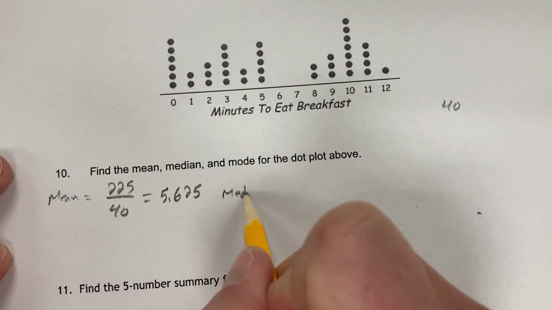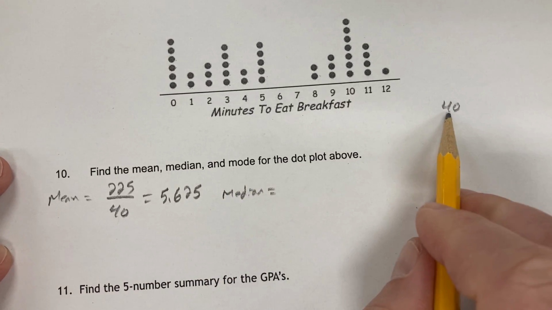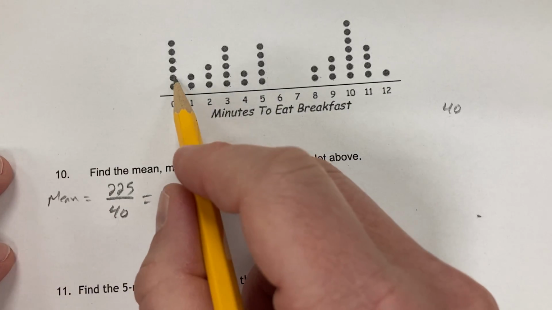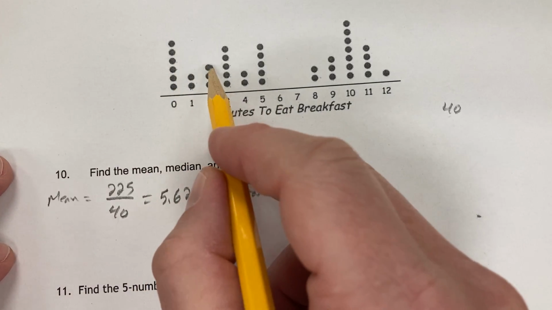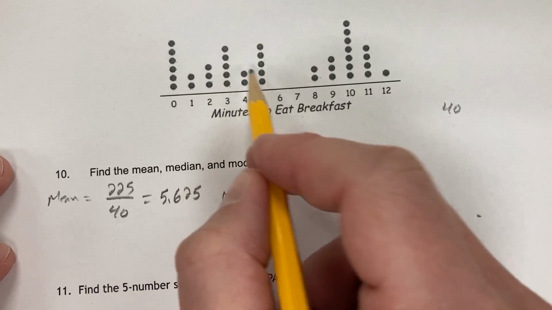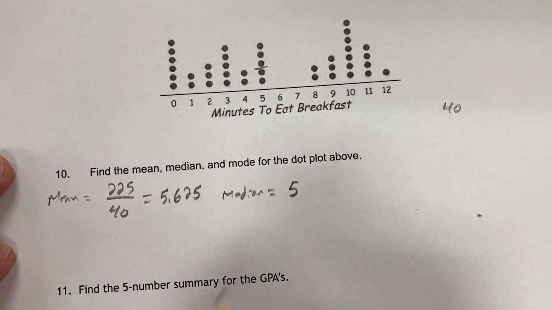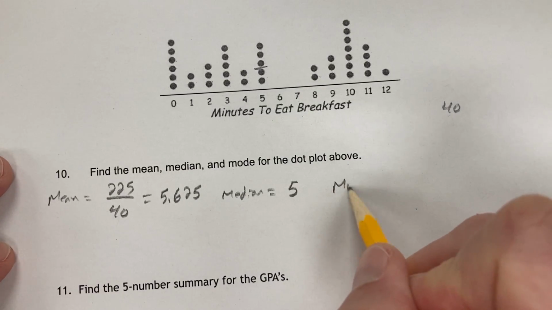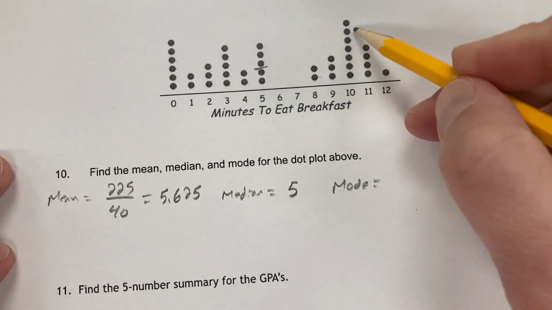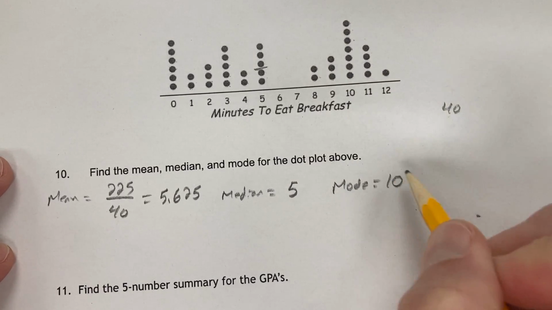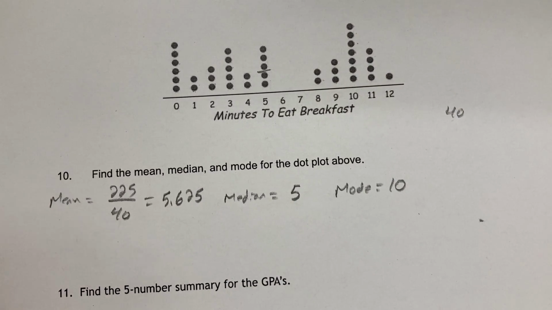As far as the median, since there's 40 numbers, it would be between the 20th and 21st. It would be 20 on each side, right? So 1, 2, 3, up to 20, right there. Between 5 and 5, so our median would be 5. As far as the mode goes, there are 1, 2, 3, 4, 5, 6, 7 numbers on the 10. Nothing else has more. So 10 would be our mode.